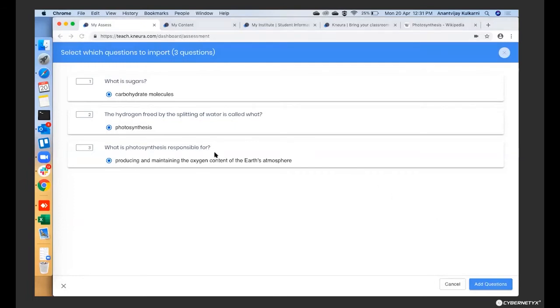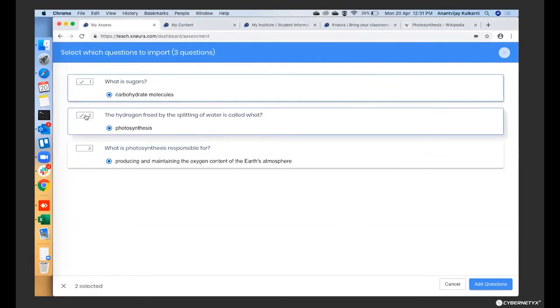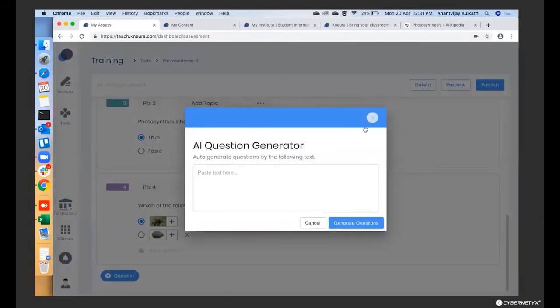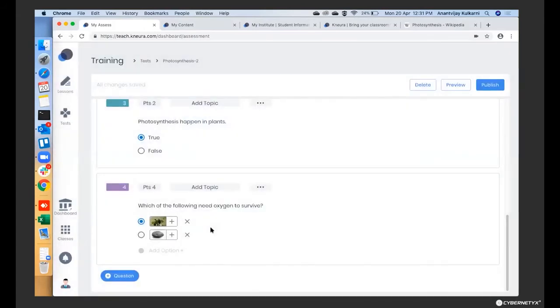I can check whether it is accurate or not accurate. I can just copy it and continue to edit it. I can select which ones I want to add, select them and add them to my questions. So automatically, within a few seconds or a minute or so, your question bank is ready for that particular topic. Just add this and they get added to your questions here. That way, even preparing the questions for a particular topic is made easy using the same platform.